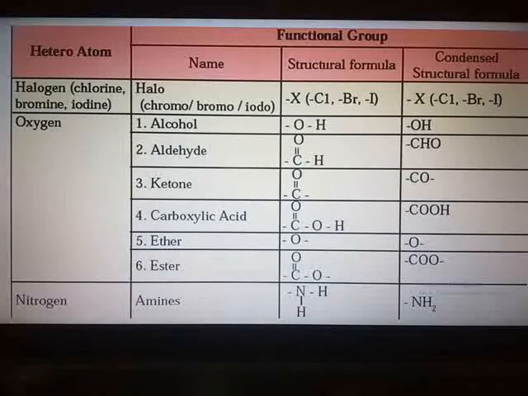And why it is called a functional group, I have told you, because once that group is replacing the hydrogen atom or atoms, it is the one determining the characteristics of the newly formed compound, and hence it is known as a functional group.